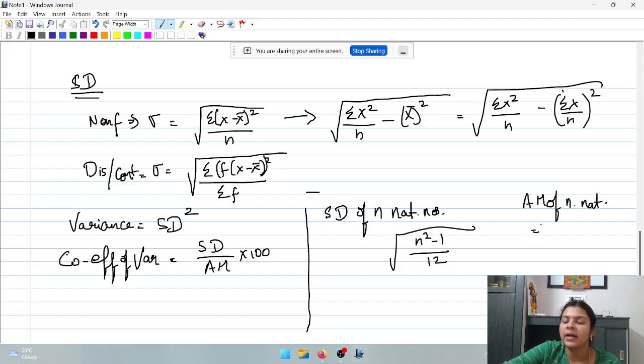It is n into n plus 1 by 2 divided by n. So n and n get cancelled, and the answer will be n plus 1 by 2. So when they ask you arithmetic mean of n natural numbers, it is n plus 1 by 2. When they ask you standard deviation of n natural numbers, it is root of n square minus 1 by 12. So these are your formulae that are relevant from a standard deviation perspective.